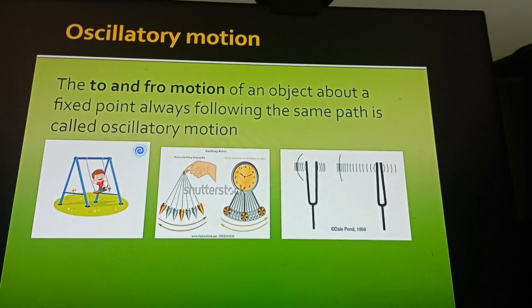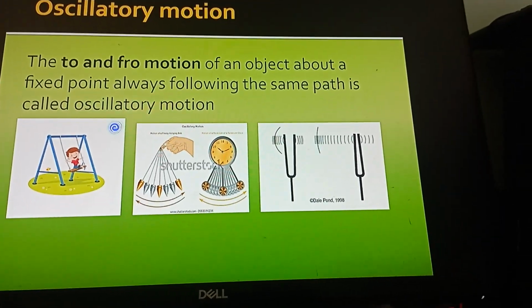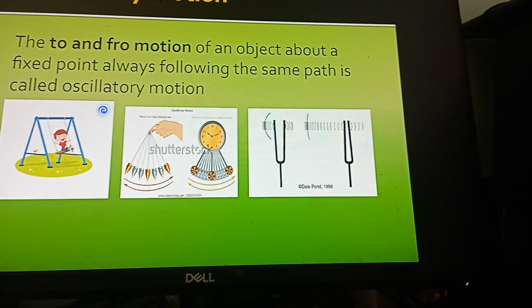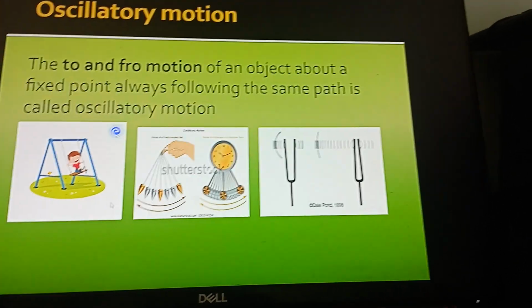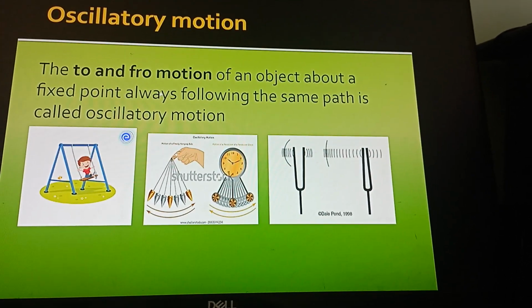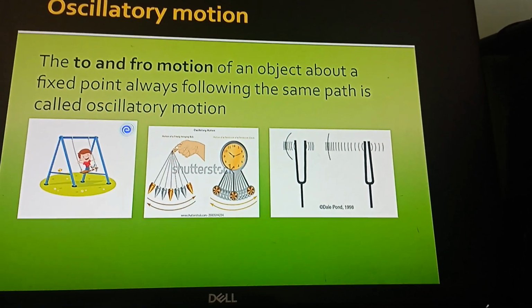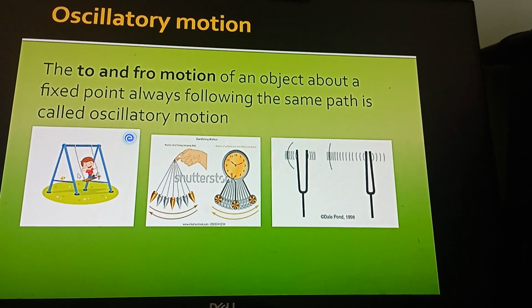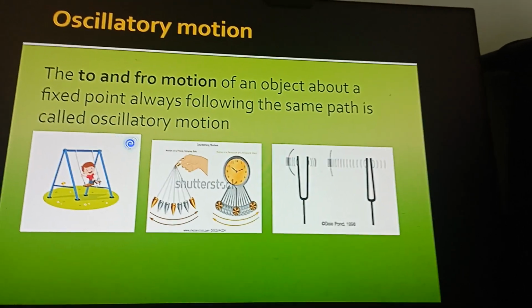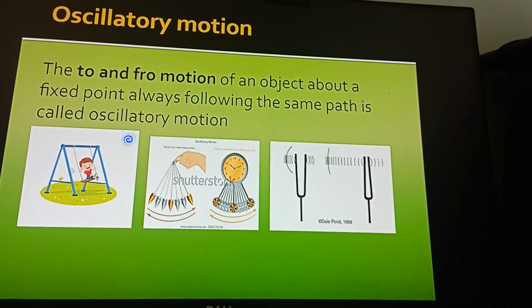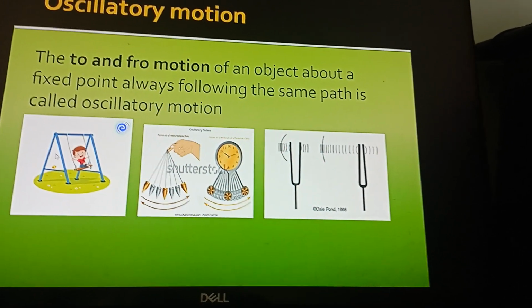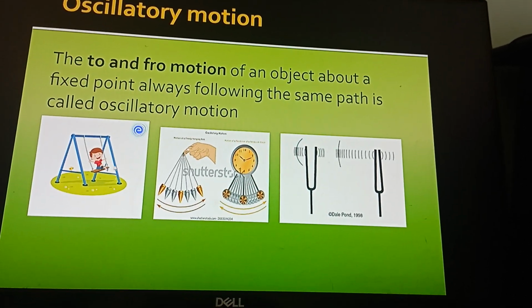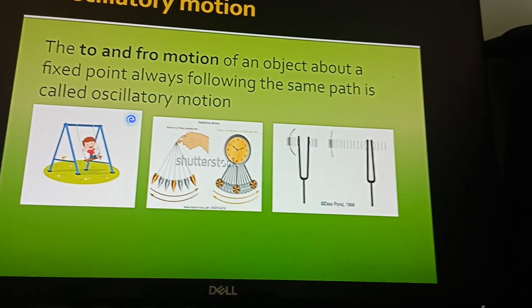Next, oscillatory motion. To and fro motion of an object about a fixed point in the same path. You can observe a boy swinging on a swing. How he will go here, again he comes to the same position, again he will go back. So it is to and fro motion following the same path.